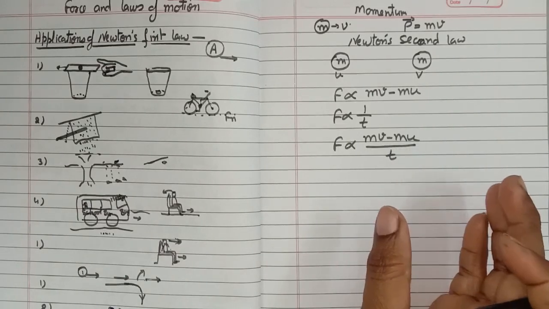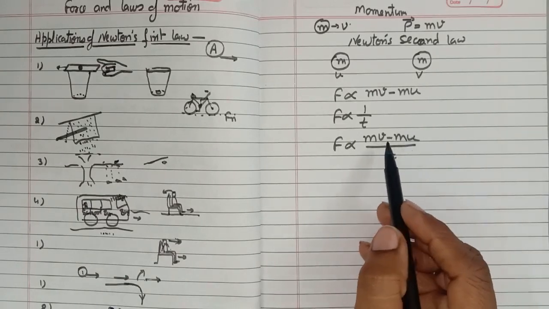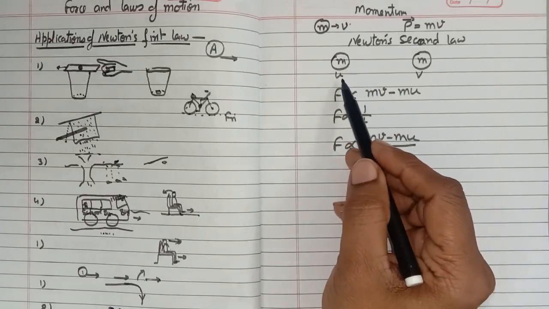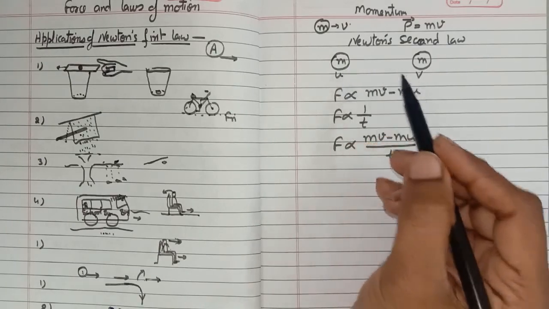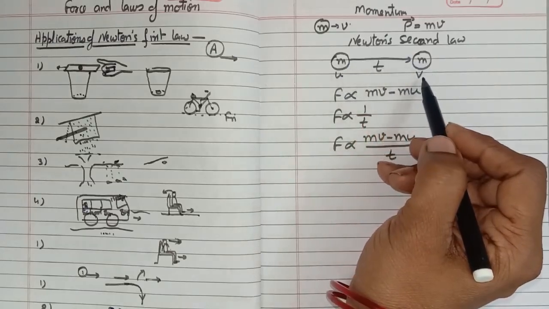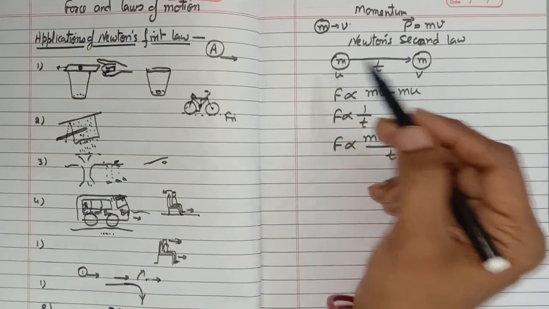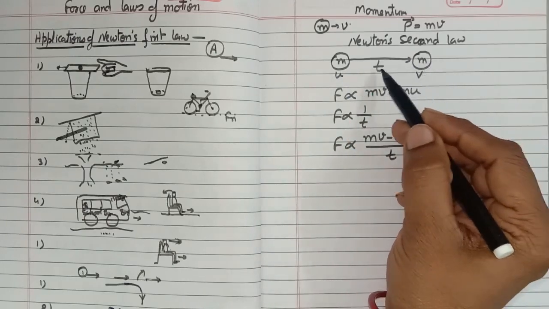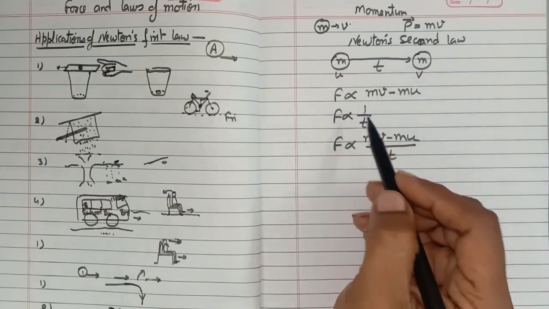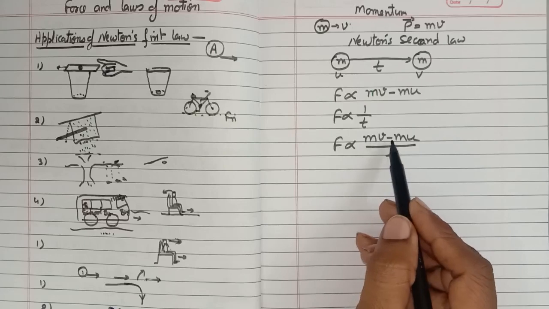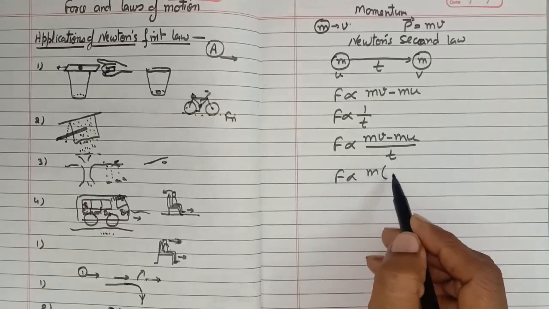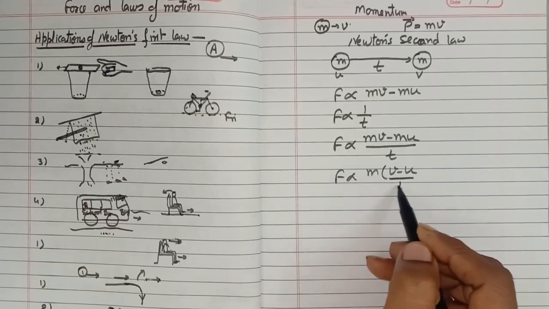One more important thing is that you have to write the meaning of all the symbols. Let m be the mass of the body which is moving with an initial velocity u, and after applying the force F for time t, its velocity changes to v. So the initial momentum is mu, the final momentum is mv, and the change in momentum is mv minus mu. According to Newton's second law, F is directly proportional to mv minus mu. We can take m as common, and it will be v minus u upon t.